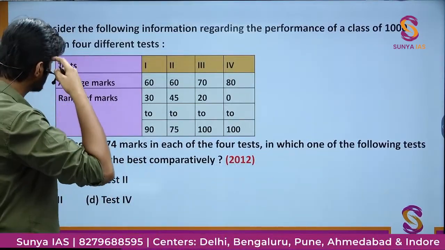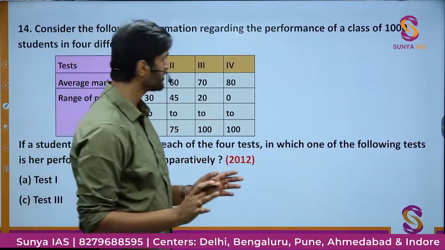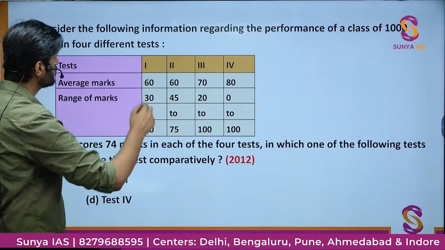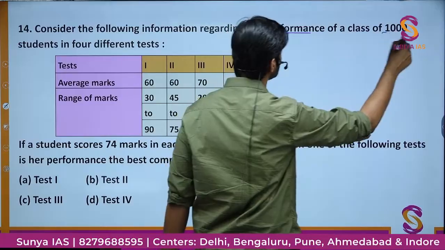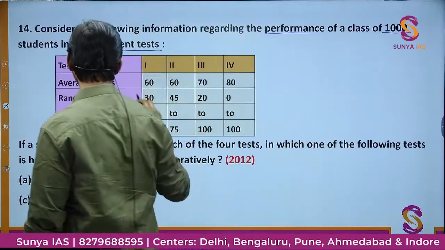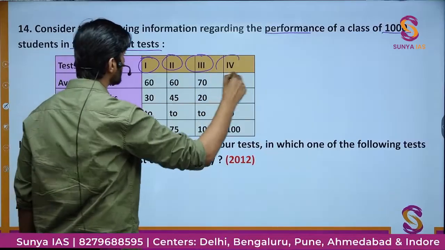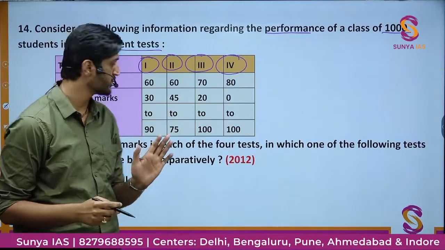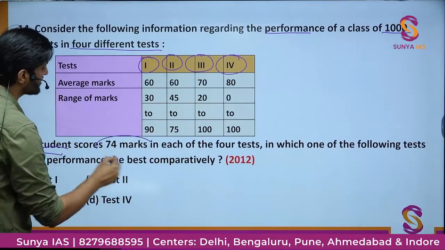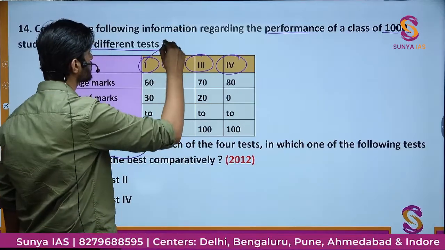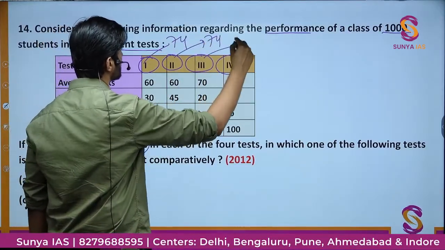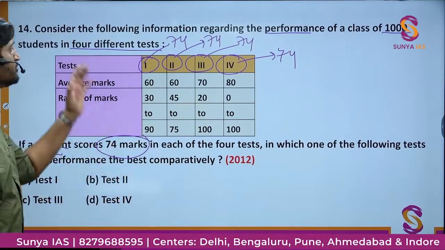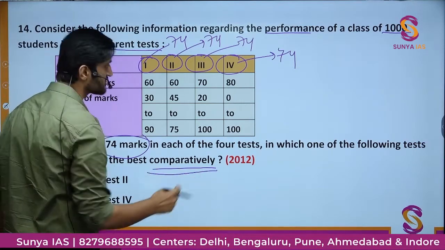Now we'll look at one more question. This is also a conceptual question, so let me read it for you. There is a table given to you regarding the performance of a class of 1000 students in 4 different tests. So you conducted 4 tests, 1, 2, 3 and 4, for a class, and recorded the performance. Out of these 1000 students, there is one student we are talking about, and he is scoring 74 marks in all of these tests. So here he is scoring 74, 74, 74 and 74. Now in which of the following tests can you say he is performing his best? That we have to find out.